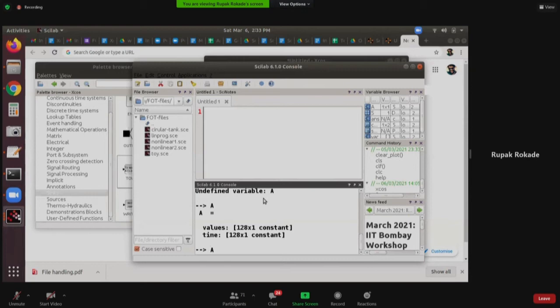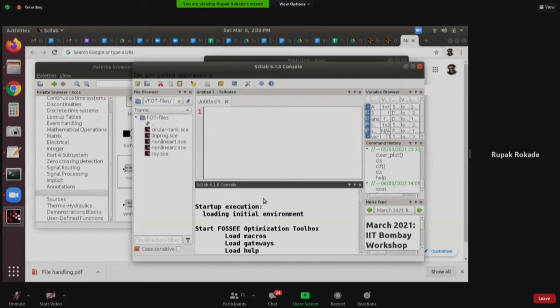So let us see A dot values. You can see there are so many values, depending on how long the simulation executed and how many data points were generated.